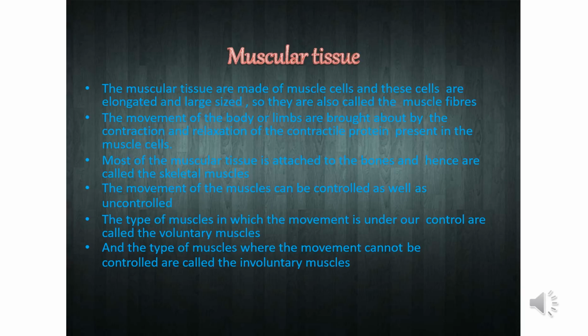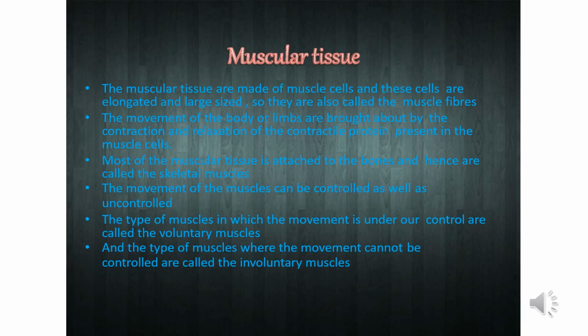A special property of muscular tissue is contractility. That is, the cells of muscular tissue can shorten considerably and return to the original relaxed state. The muscle cells contract in a specific direction. Another property of muscle is electrical excitability. It is due to the energy stored in the electrical potential difference across the plasma membrane.